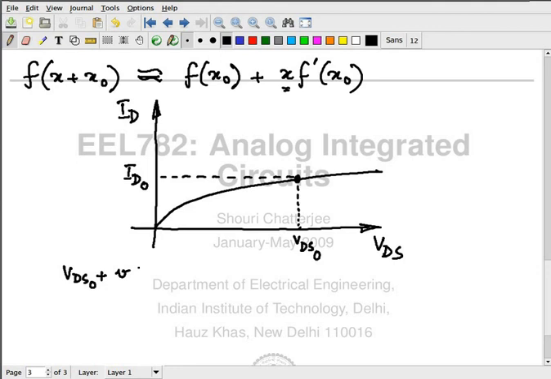The question is, how much is IDS? The answer is the slope at that particular point.